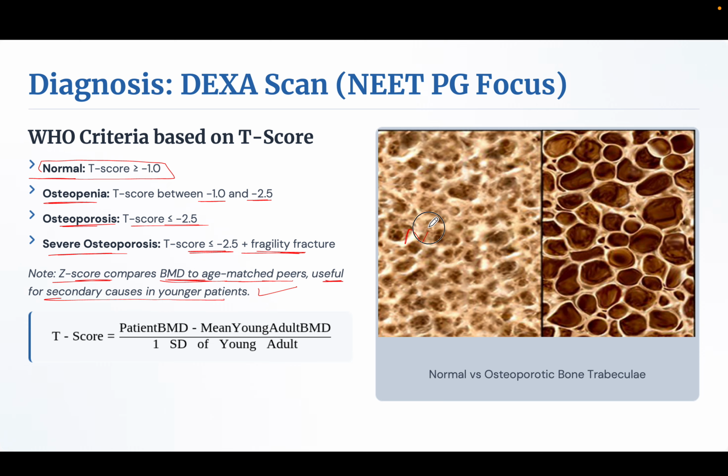So this is the normal bone. See the architecture. And this is the osteoporotic bone. See the sieve-like structures. The trabeculae are widened and thin in the bone. So that is a loss of mass of the bone.